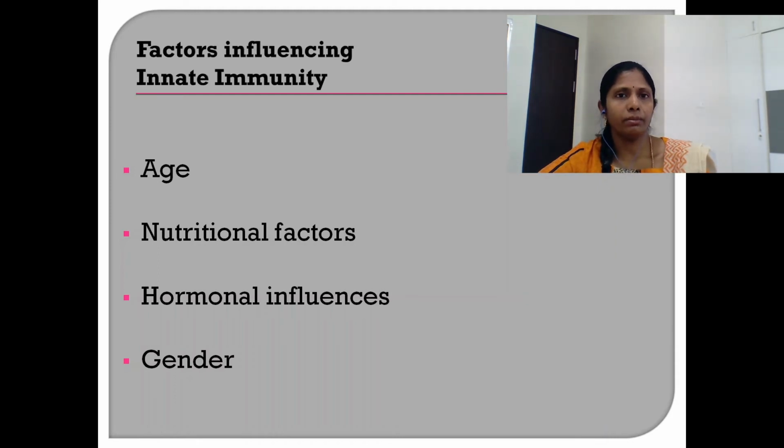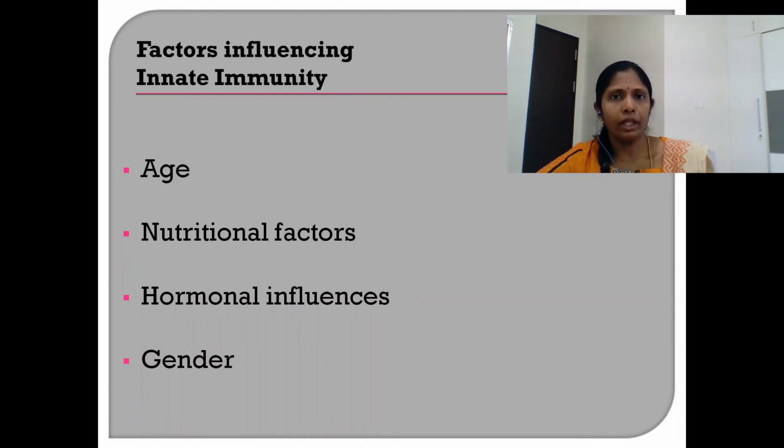Young children or young individuals have active innate immunity components, and the protective ability of these components slowly declines with aging. The nutritional factors are another important factors influencing the innate immune mechanisms. Malnutrition generally lowers the ability of the innate immune system to protect the individual.